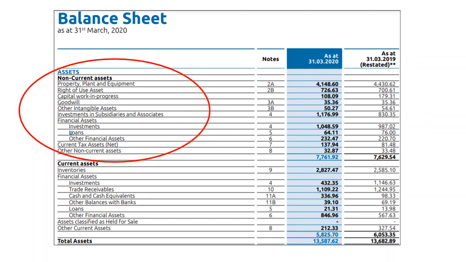Similarly, assets like goodwill or other intangible assets, investments in subsidiaries and associates, investments in financial assets, or loans given to other companies or entities are all examples of assets which will stay with the company for a longer period of time, and therefore they are classified as non-current assets.